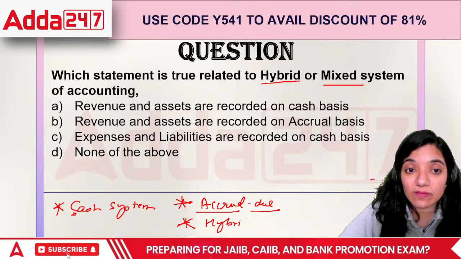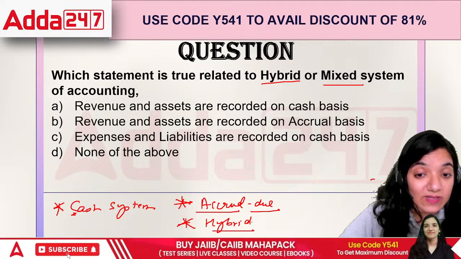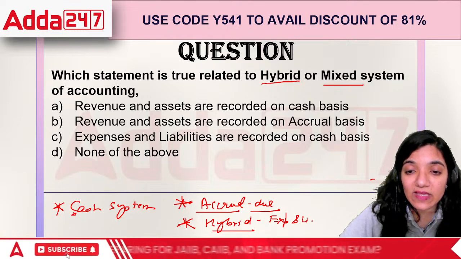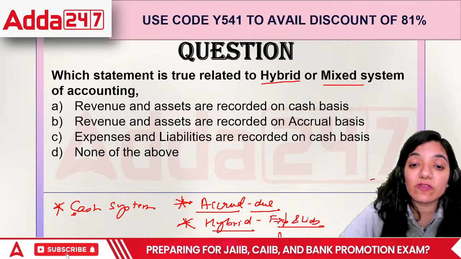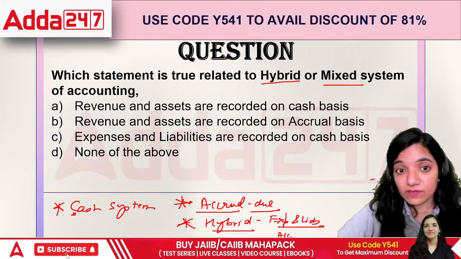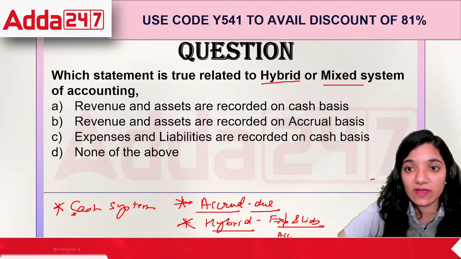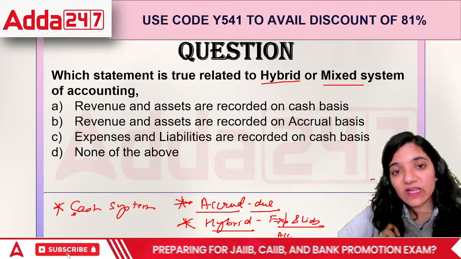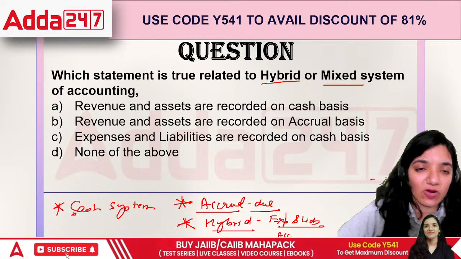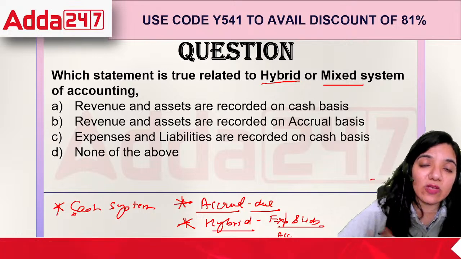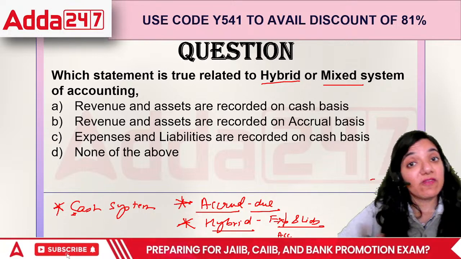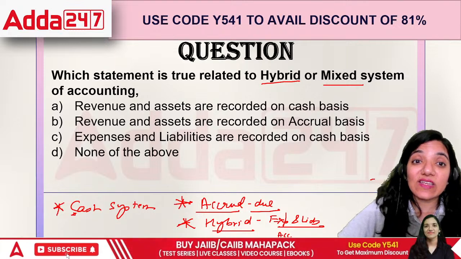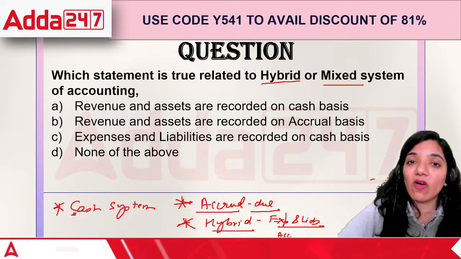Hybrid is basically the mixture of both of these, but hybrid would mean all the expenses and liabilities would be recorded on due basis, because as a business we are always scared. If we are supposed to pay to someone, we will record it right away. If we have to receive money from someone, we wait till we have something called cash basis. The moment we receive money only, then we'll record and celebrate about it. But if I have to pay to someone, just note it down, pay them off, and then get free from it. So in this case, revenue and assets are recorded on cash basis.